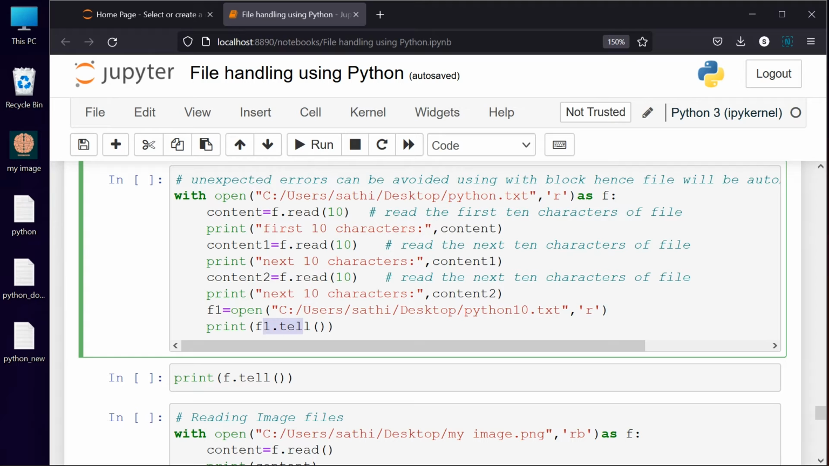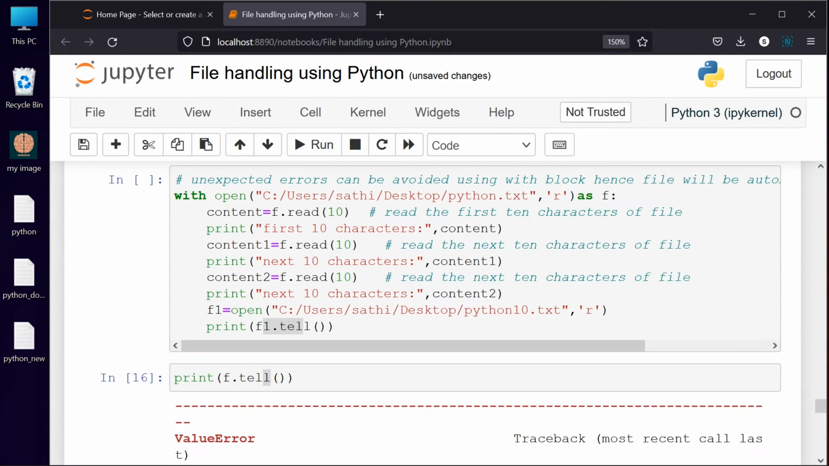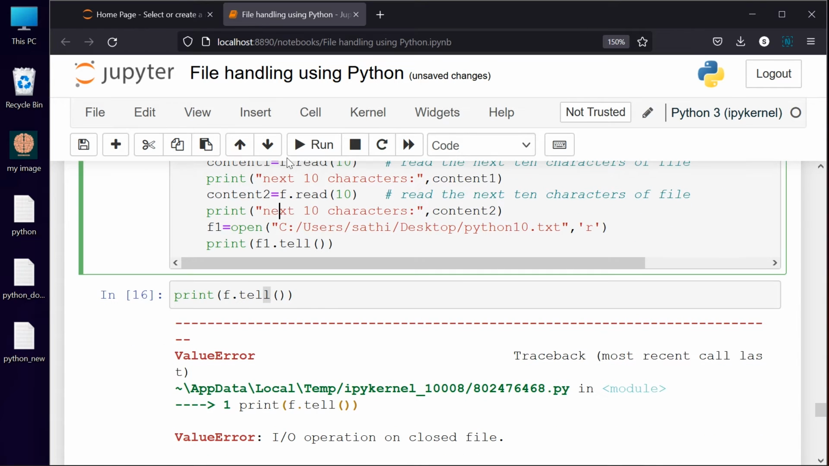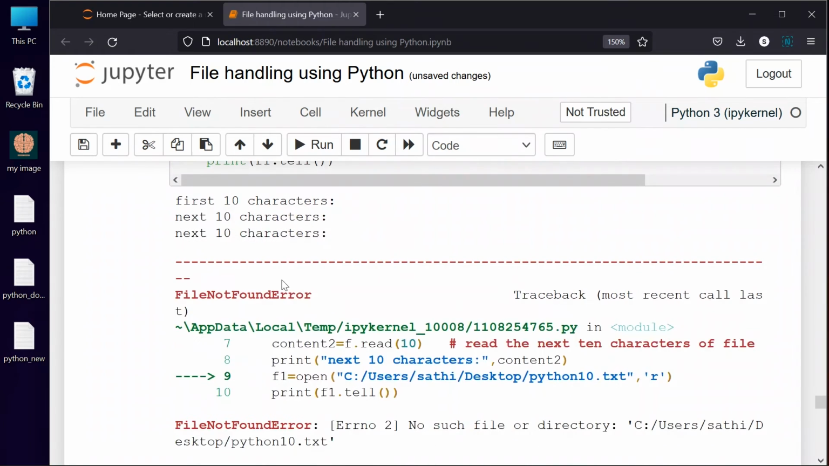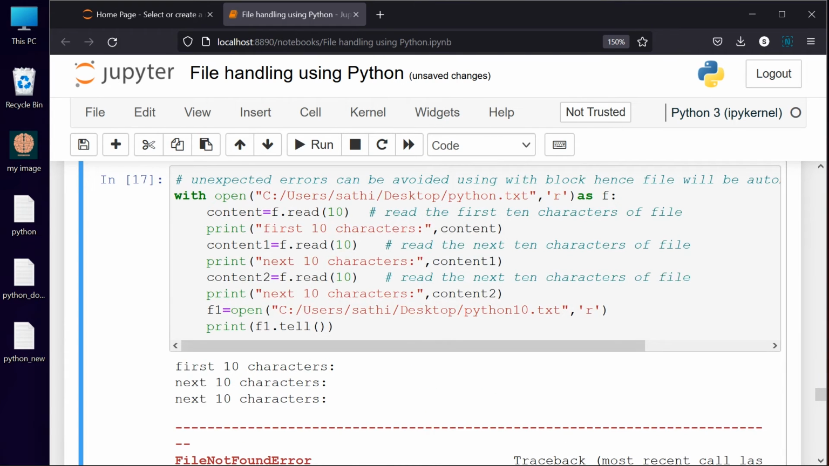If I use f.tell here, it will give the output. If I use f.tell here, it will not give the output. So what is the error it is giving? File not found error. After that I am going to use this f1 open. See here, I have used this command f1 open, right? Till this it will be executed properly, but this Python 10 folder I do not have on my desktop.